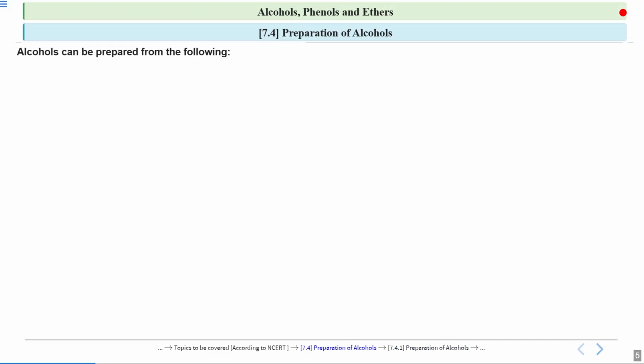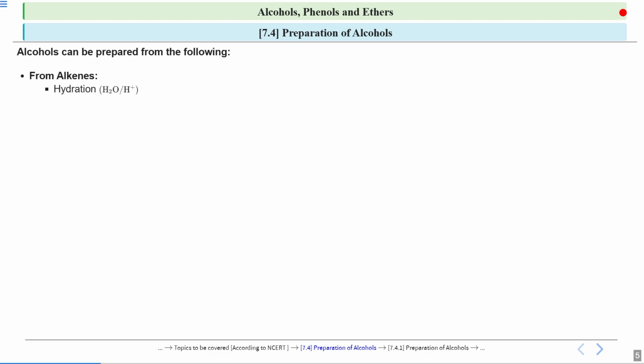Okay students, so let's begin with today's lecture. We will start with how we are going to prepare alcohols. So we will see certain methods by which we can prepare alcohols. So let us look at those methods. First, we are going to prepare alcohols from alkenes. That is, we will take alkenes and we will see that our end product will be alcohol.